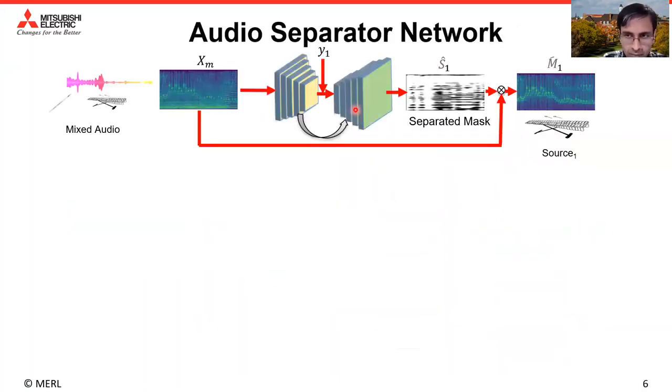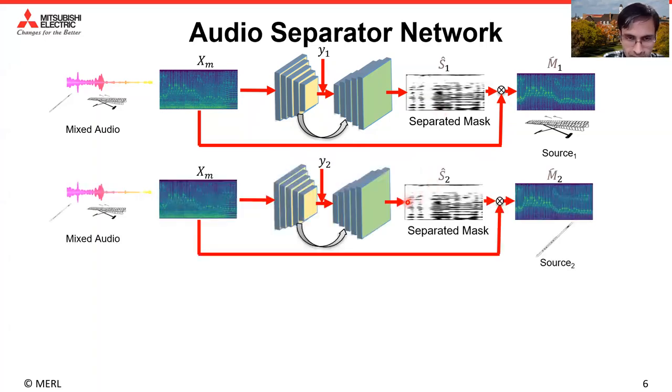The audio separator network then uses these visual embeddings YI as conditioning information to a U-Net style network that takes as input a mixed spectrogram and produces the separated mask as output. This process is then repeated for other visual embedding vectors as well.